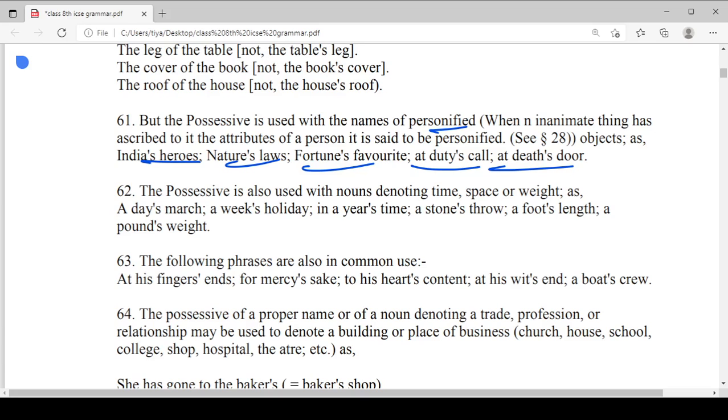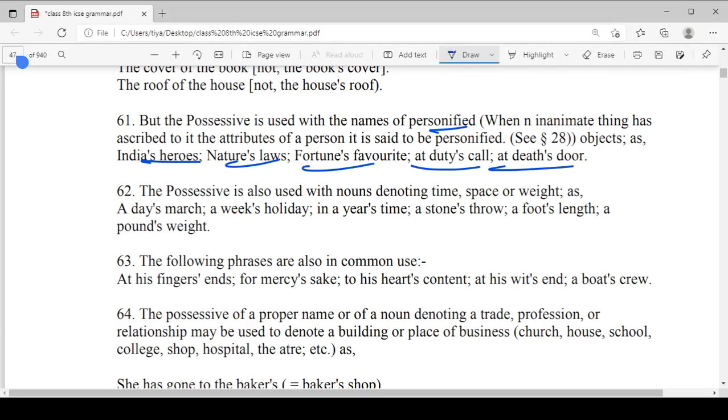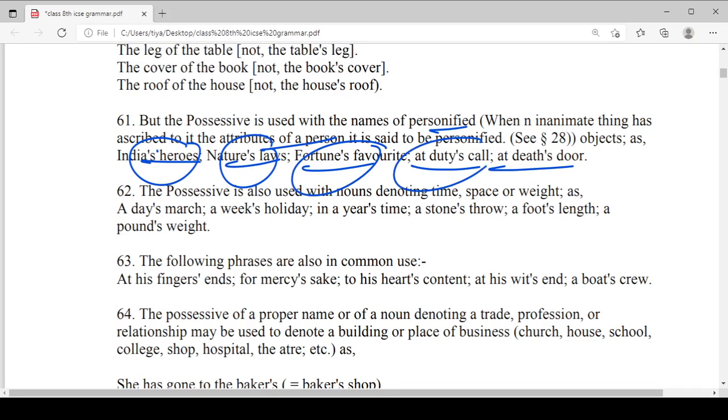Personified cases means when an inanimate thing has ascribed to it attributes of a person. Like India's heroes, this is talking about the Indian heroes. And nature's laws, this is talking about the laws of nature. Fortune's favorite, this is talking about the favorite of fortune. At duty's call, it is talking about the call of duty. So they are talking about the personified possessive cases. So we just need to add apostrophe s with all of these nouns.